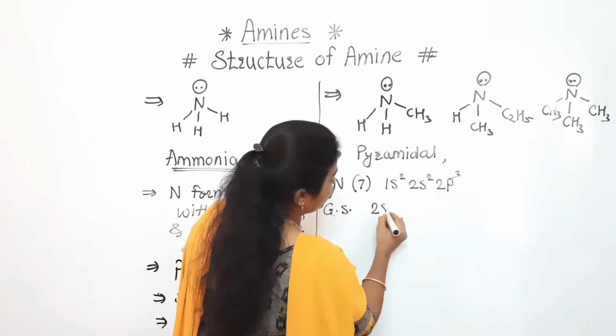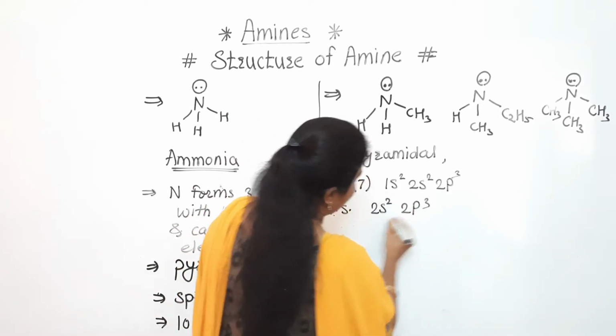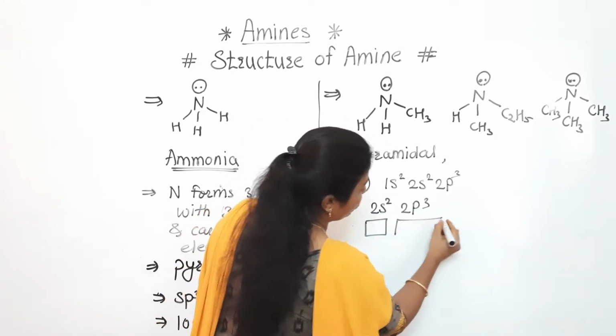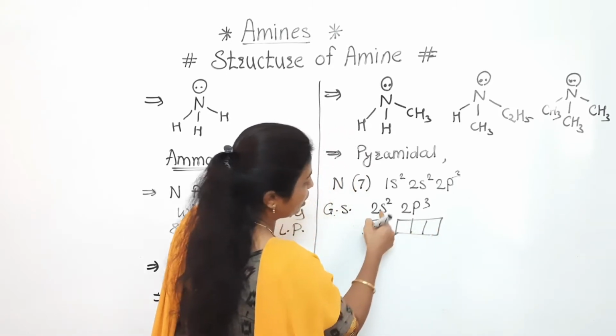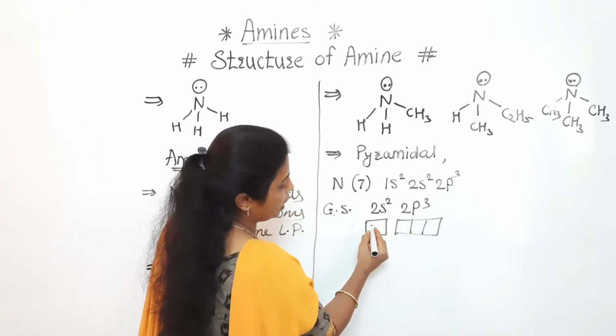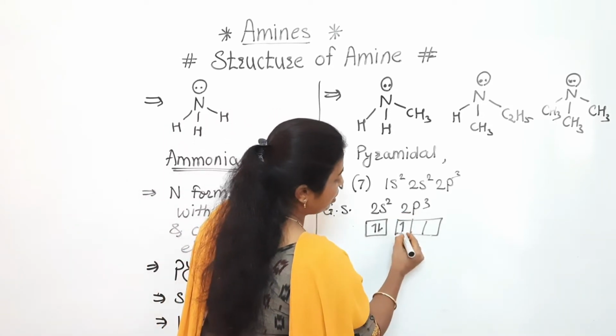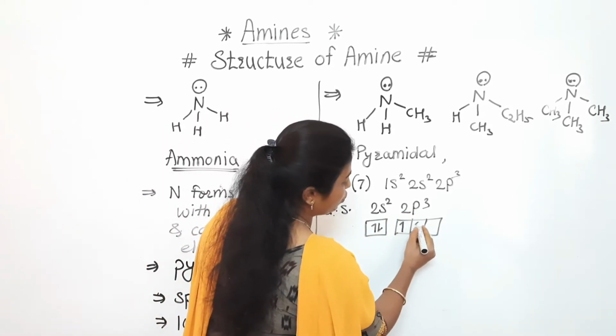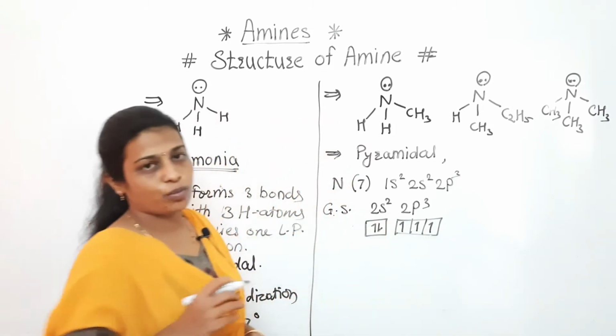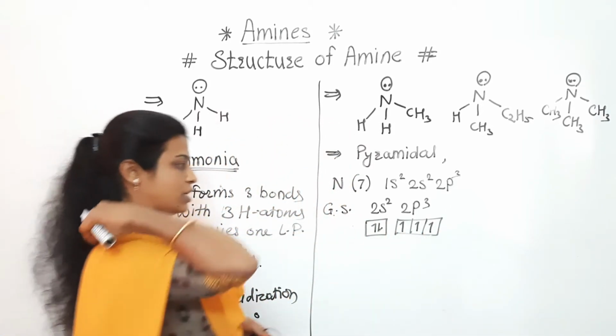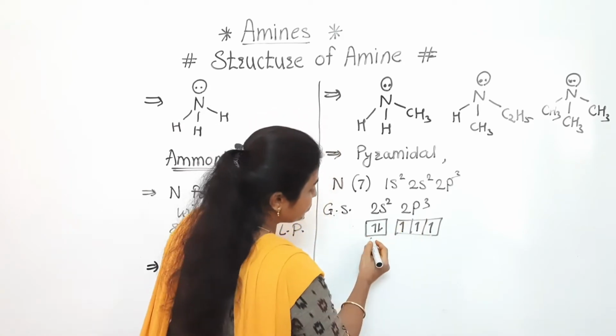For the ground state, 2s2, 2p3. For p, we are drawing 3 boxes. In the 2s, 2 electrons are there. One will be upward, another one will be downward. In 2p, 3 electrons are there. According to our rule, we have to fill each orbital with a single electron first. Now here, listen carefully.